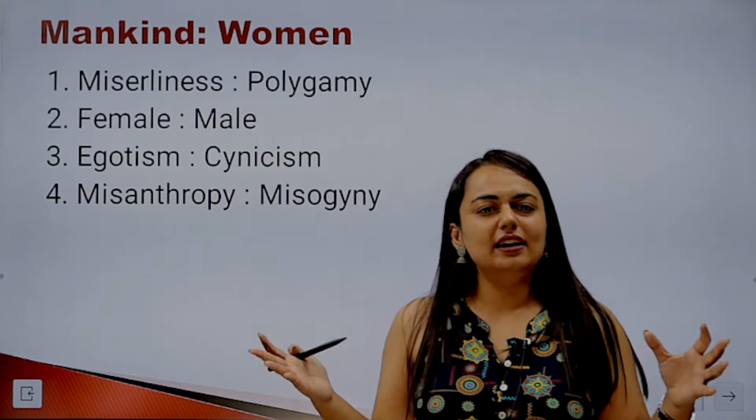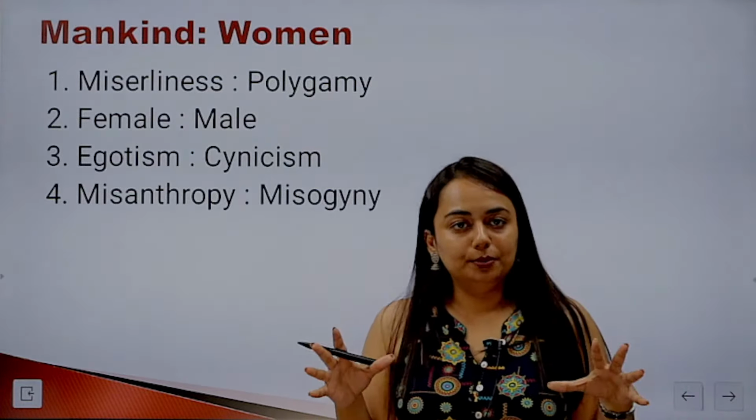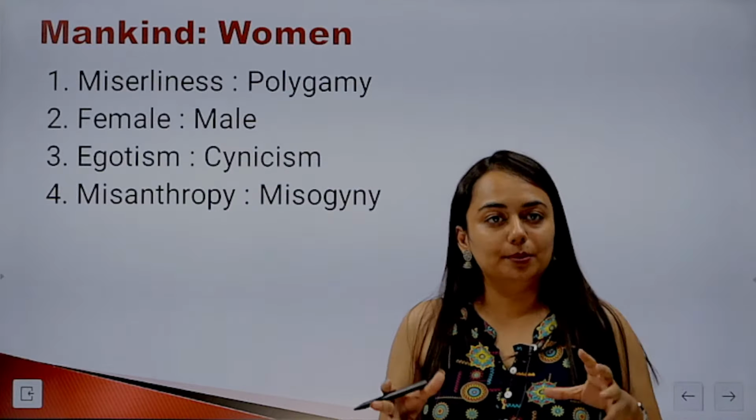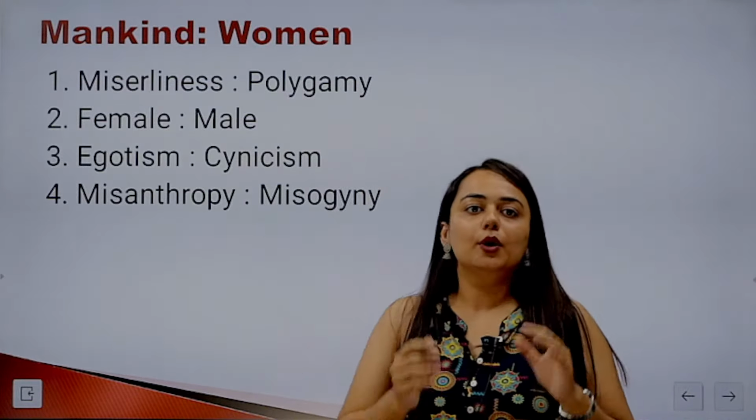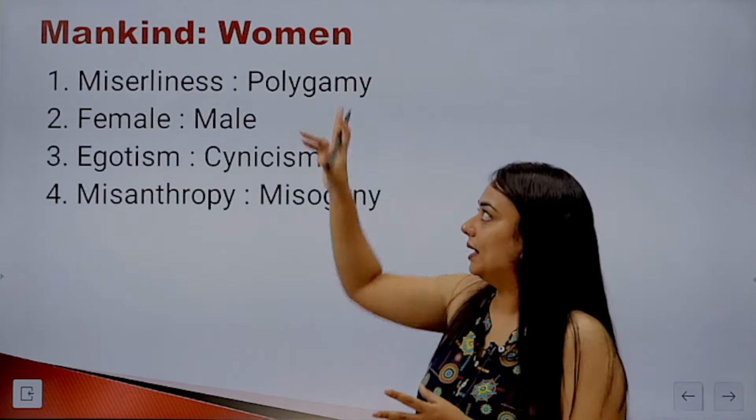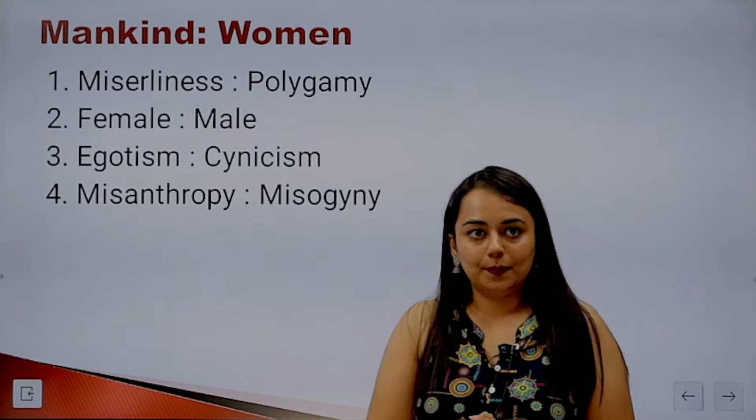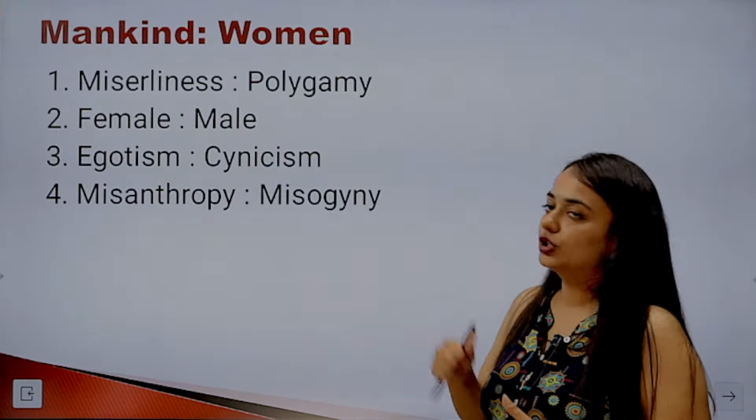Yes, so mankind refers to all the human beings, right? Men as well as women. When we say women, we make it particular. So we can say B is a kind of A. So what other kind of relationship can be seen here?